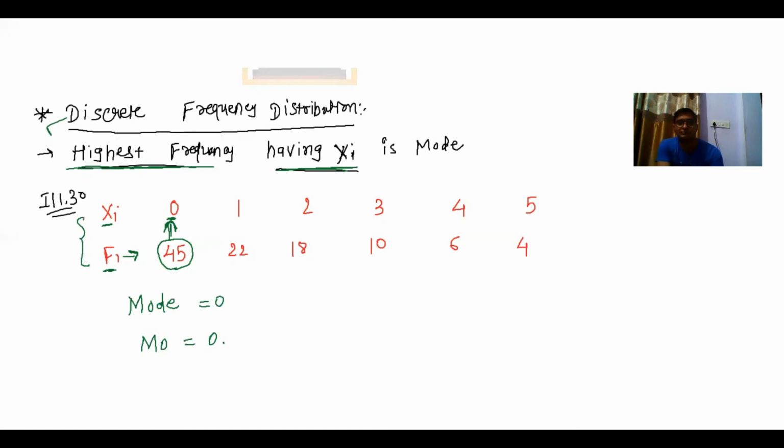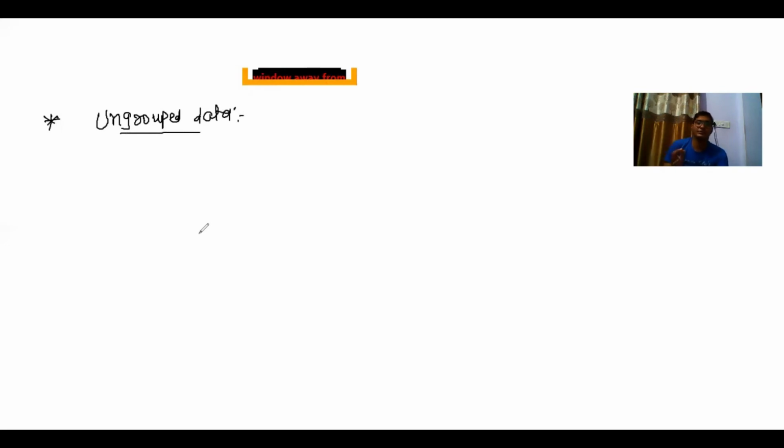So now, next point. I am going again with ungrouped data. I have already said that any observation which is repeated the maximum number of times is mode. But what to do when the observations are not repeated at all? Here there is example number 32.